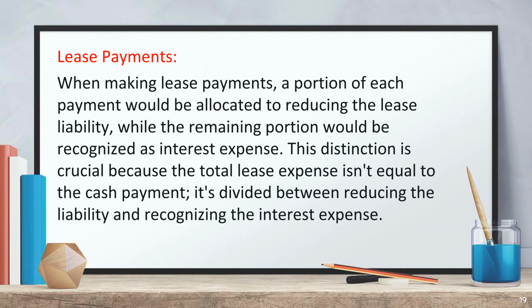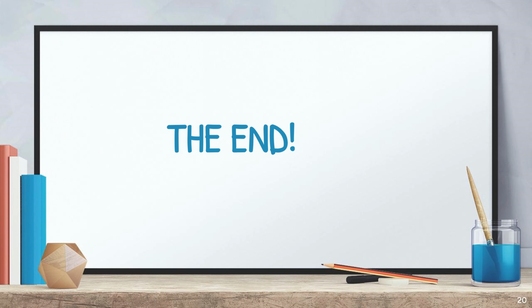Lease payments. When making lease payments, a portion of each payment would be allocated to reducing the lease liability, while the remaining portion would be recognized as interest expense. This distinction is crucial because the total lease expense isn't equal to the cash payment. It's divided between reducing the liability and recognizing the interest expense. Overall, GASB 87 establishes a single lease accounting model, enhancing the relevance and consistency of financial information about government's leasing activities.